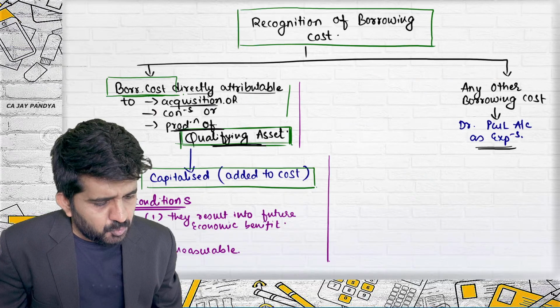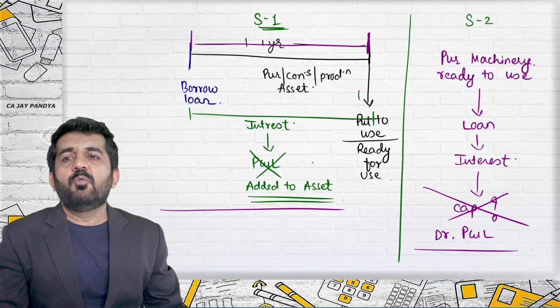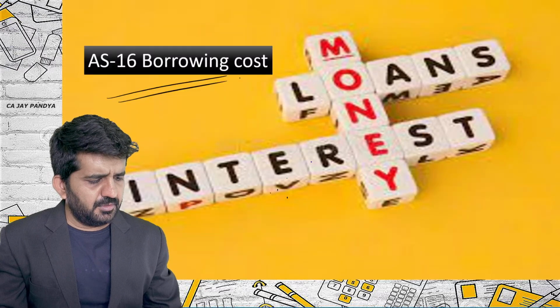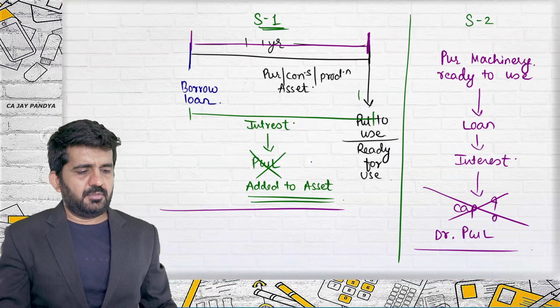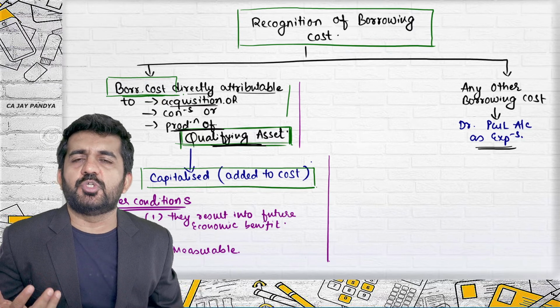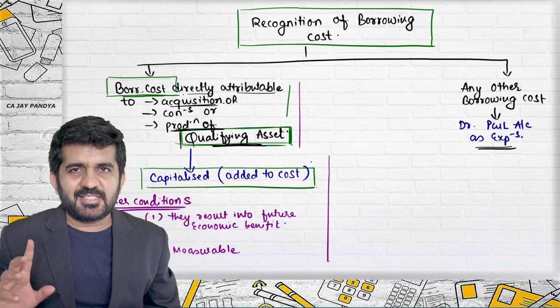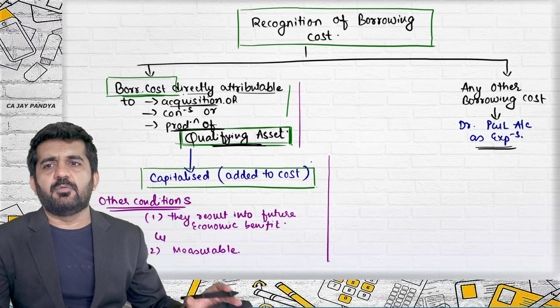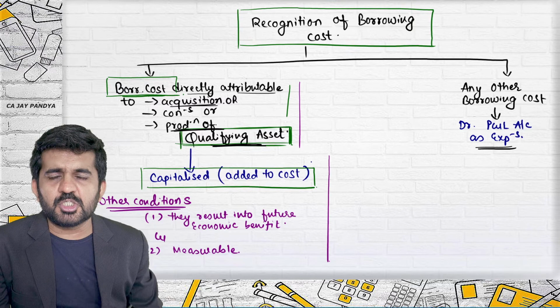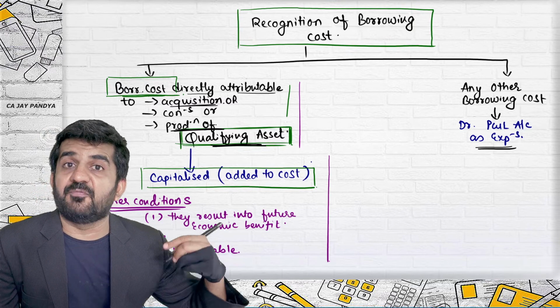Whatever we have done up till now will become the base for solving the questions of borrowing cost. Last time we are revising this particular chart and then we will be going to the questions. Borrowing cost, which are directly attributable to manufacturing, production, purchase of qualifying asset.